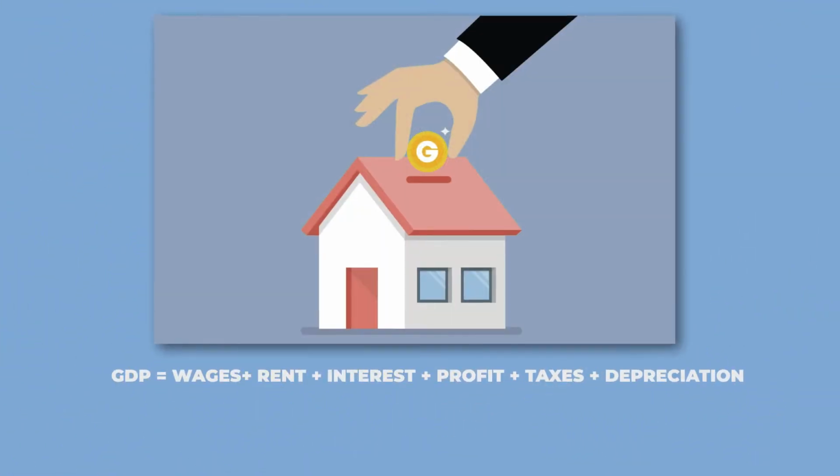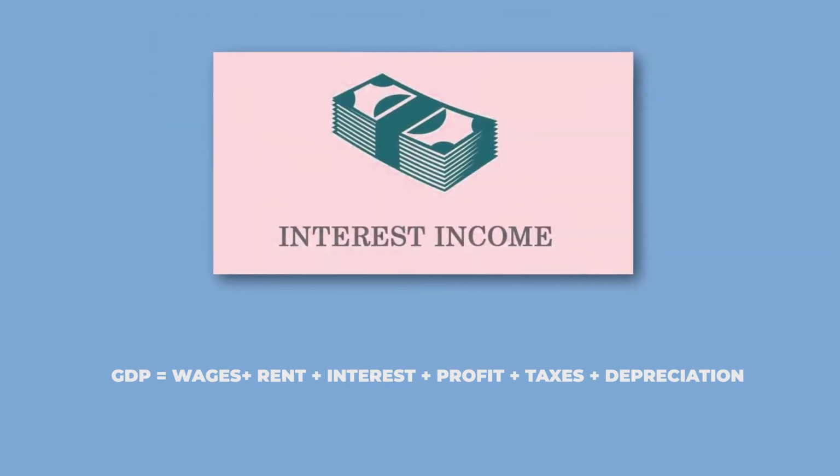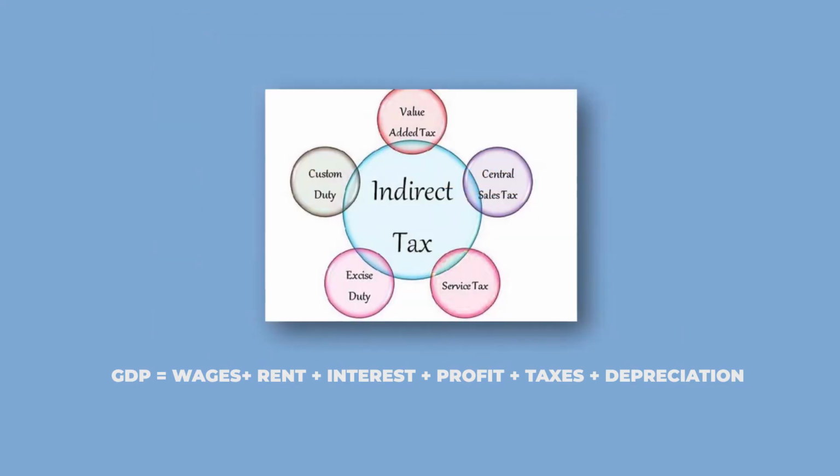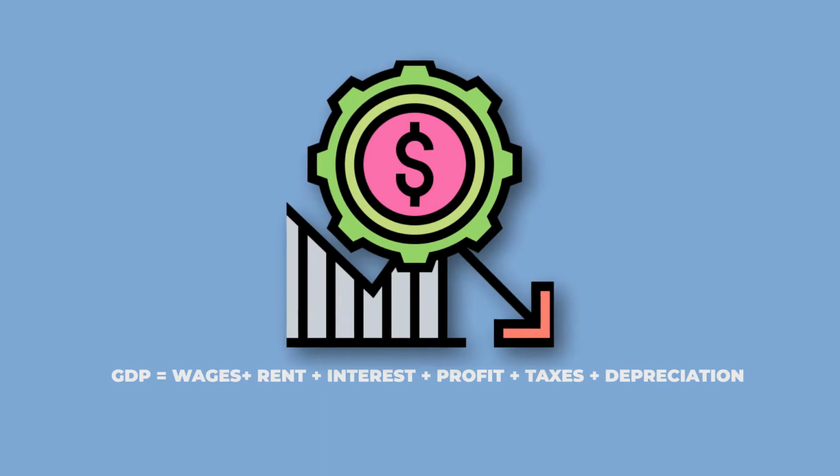To start with, we will first estimate the base values for 2019-20 for the various components of GDP, which are the wages, rent, interest, profit, and various adjustment factors like the indirect tax and the depreciation.